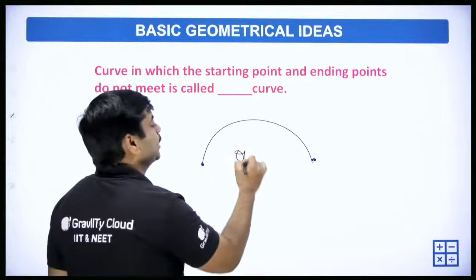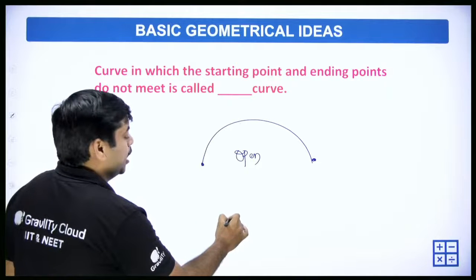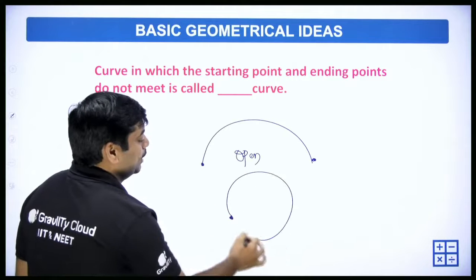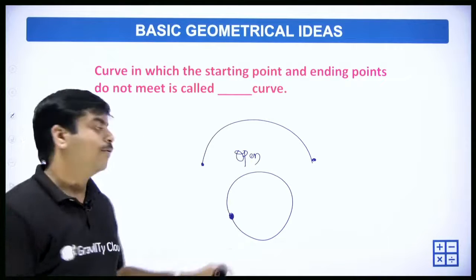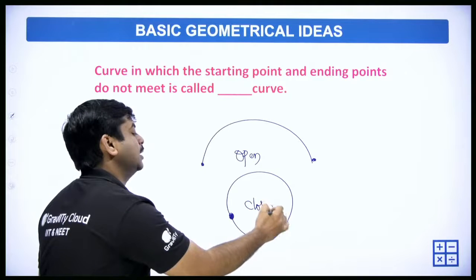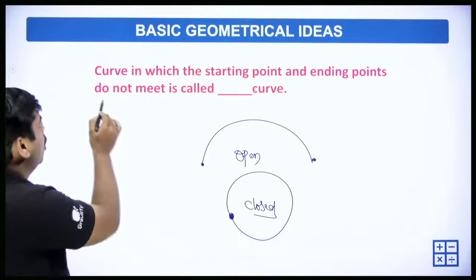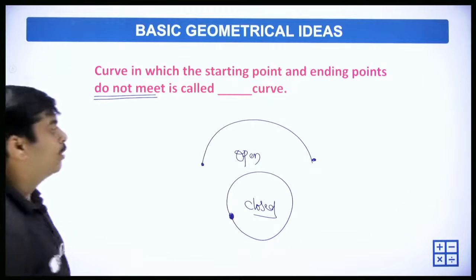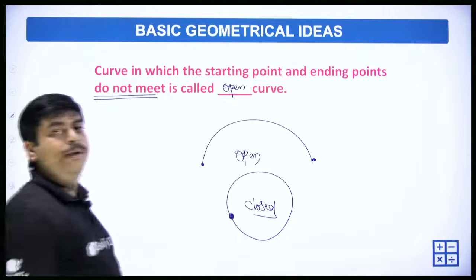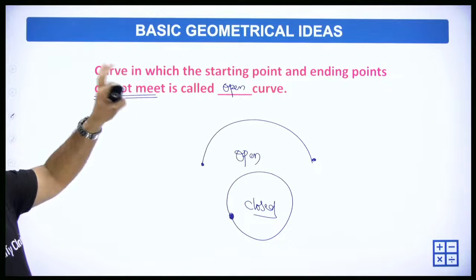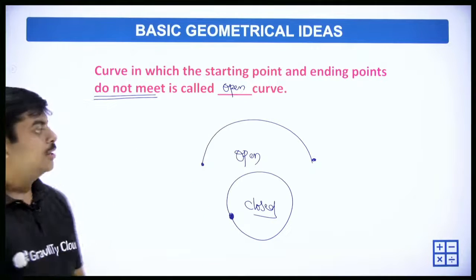Open curve. What is the other type of curve which we are discussing? We have something called a closed curve, where, for example, we start at this point, and the starting and the end point are both the same. So these types of curves are called closed curves. So now the question is, starting and ending points do not meet, so it is called an open curve. Curve in which the starting point and ending points do not meet is called open curve. Okay, so moving ahead.